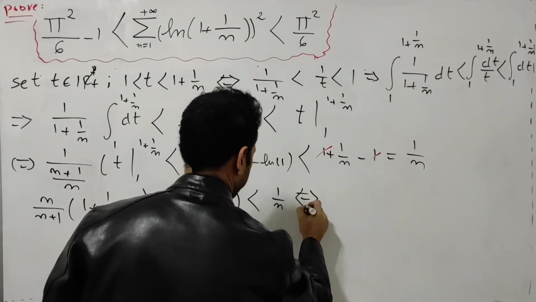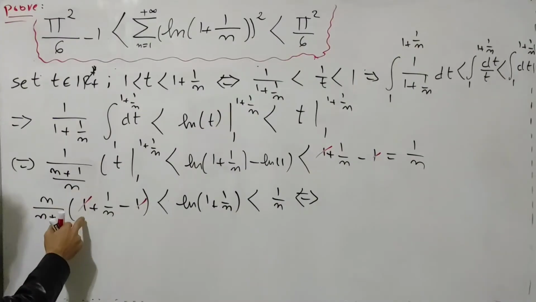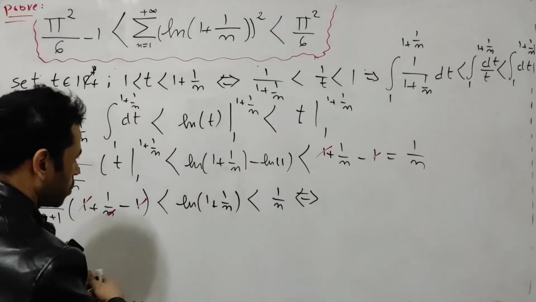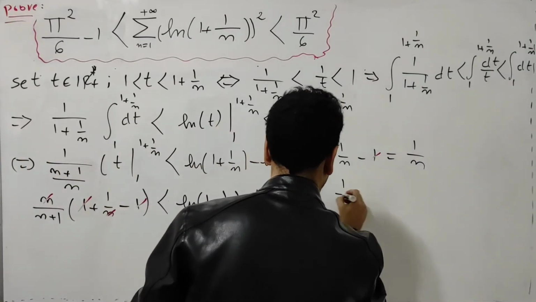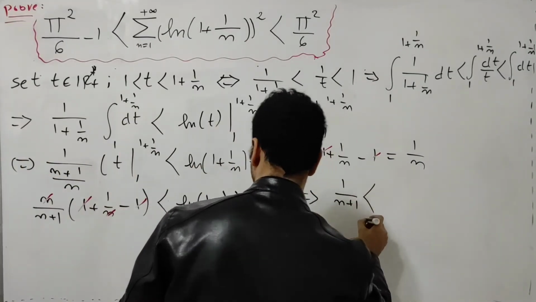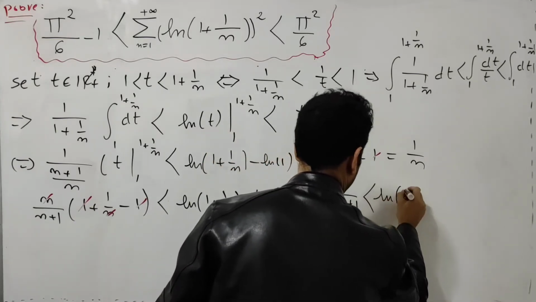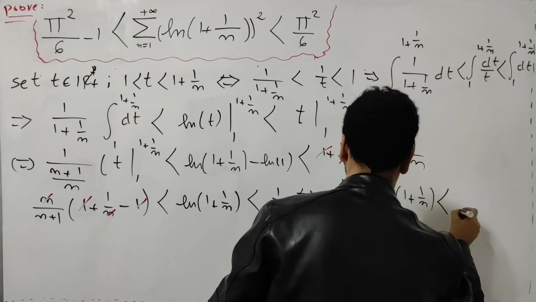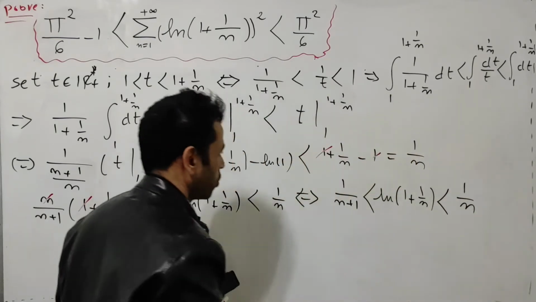This is equivalent, I'm going to simplify the number 1 as well as n, okay? So I will have 1 over n plus 1 is strictly less than natural log of 1 plus 1 over n, which is strictly less than 1 over n, okay?